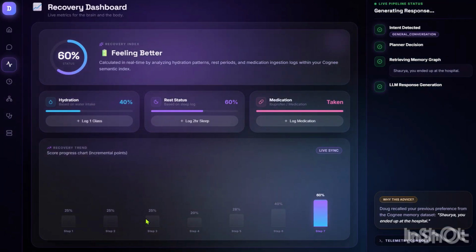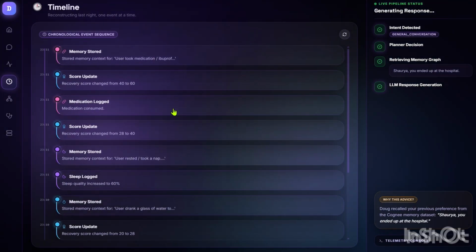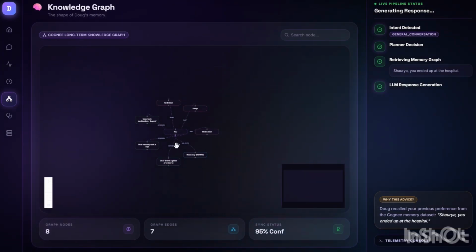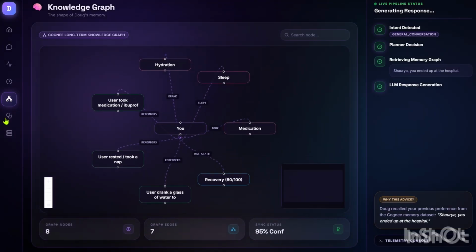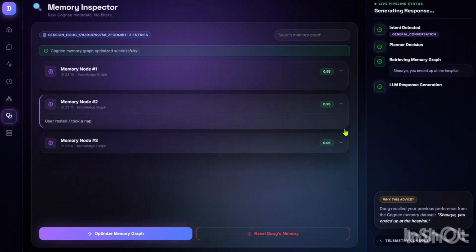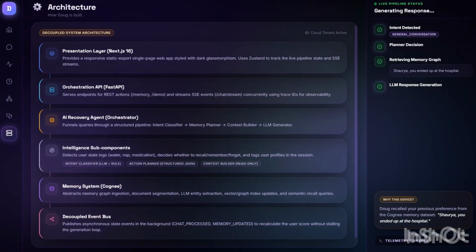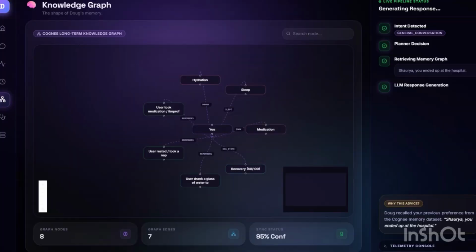The second session actually changes everything. You close the app and come back tomorrow in a new session. You haven't typed anything, you haven't provided any data about yourself again, and you haven't uploaded anything. Everything is fresh, but that's the point. Doug remembers everything about you, everything that happened in the past sessions.